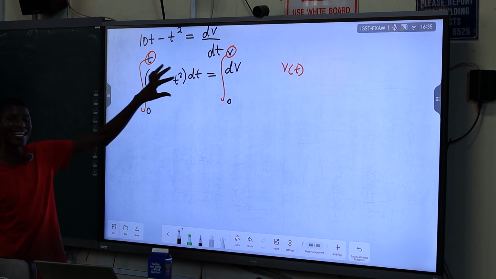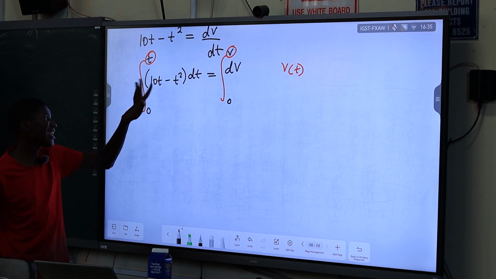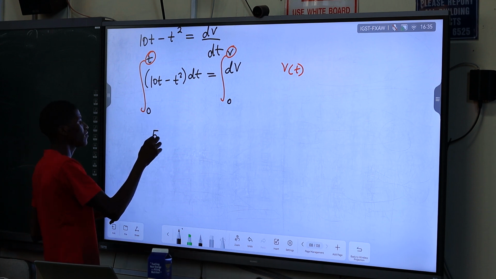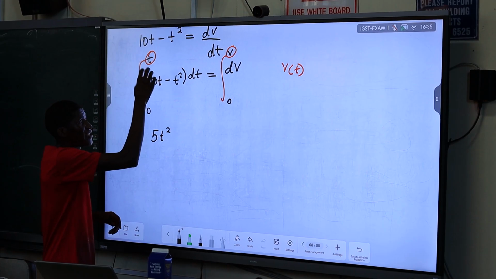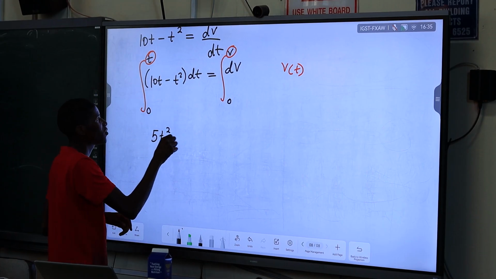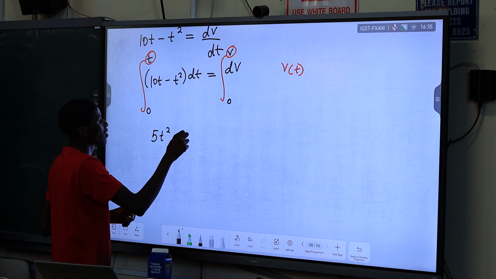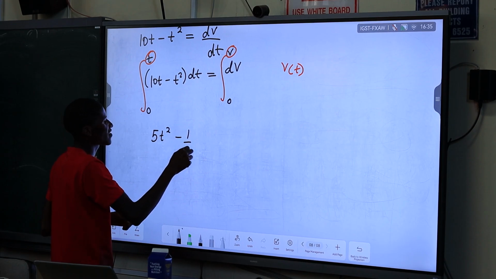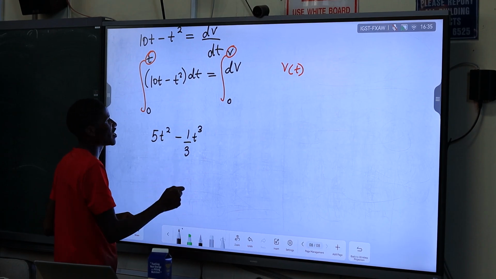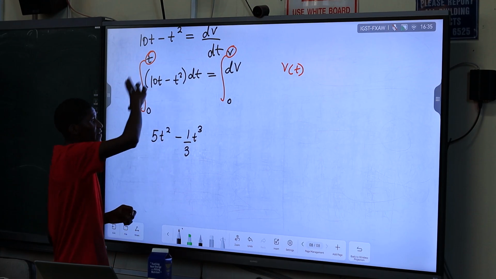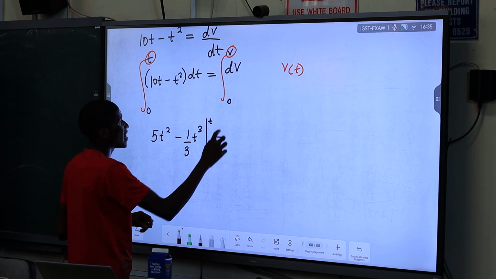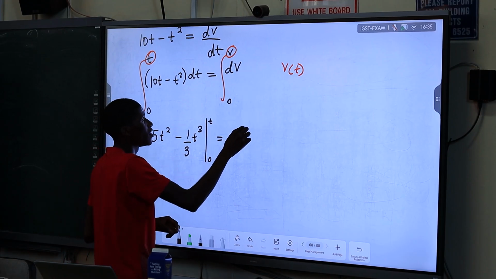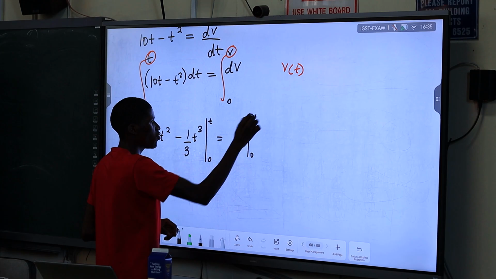If we integrate 10t, we get 5t squared, and for this one we get minus 1 over 3 t cubed. There is no constant because we have bounds, from 0 to t. And the integral of dv is v, with bounds from 0 to v.